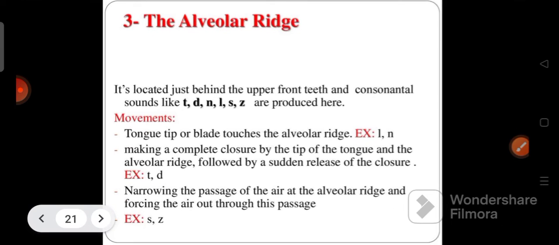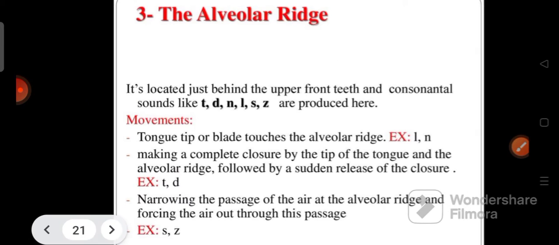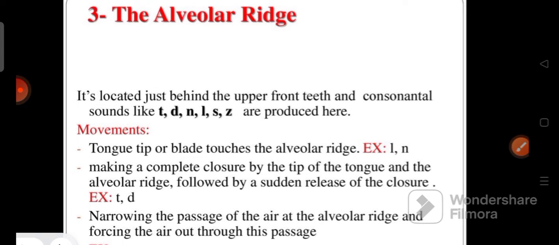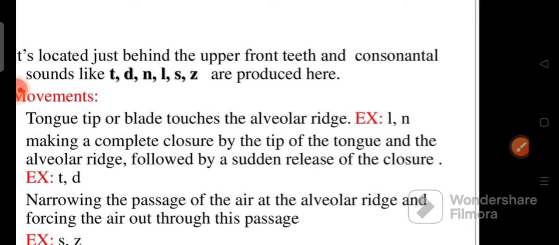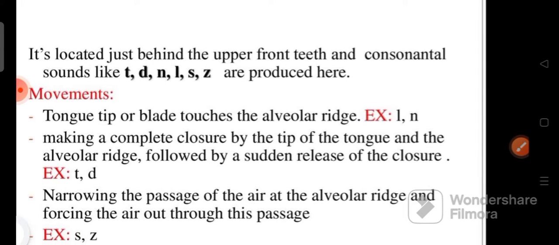And the next one is the alveolar ridge. What is this alveolar ridge? It's located just behind the upper front teeth, and consonantal sounds like ta, da, na, la, sa, za are produced here. Just look at the tongue position: the tongue tip or blade touches the alveolar ridge.